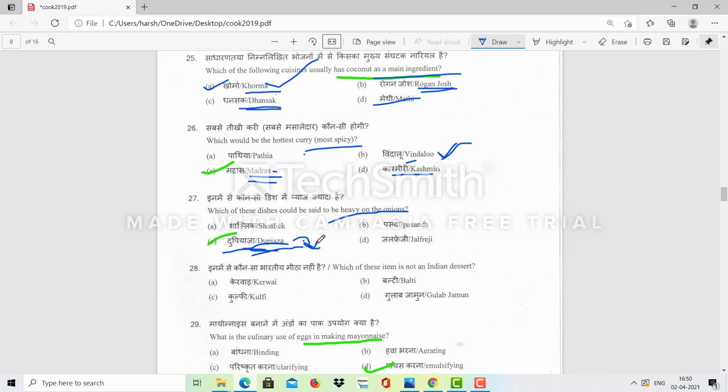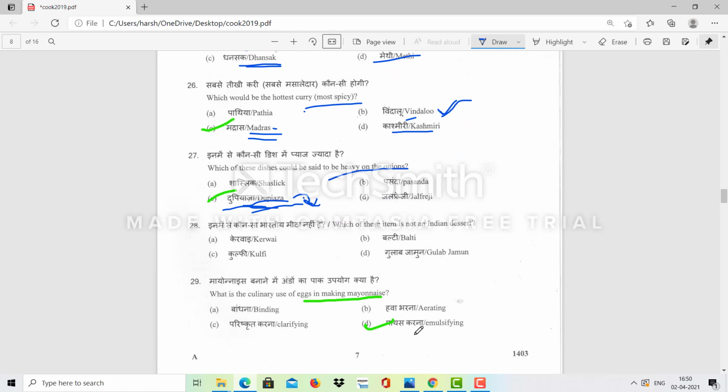The culinary use of egg in making mayonnaise is that it acts as an emulsifying agent, because we are putting the oil plus the egg or fat together. So it acts as an emulsifying agent in the preparation of mayonnaise.